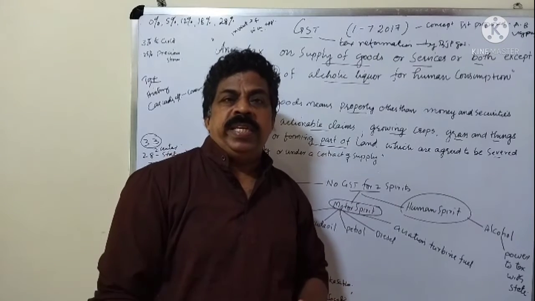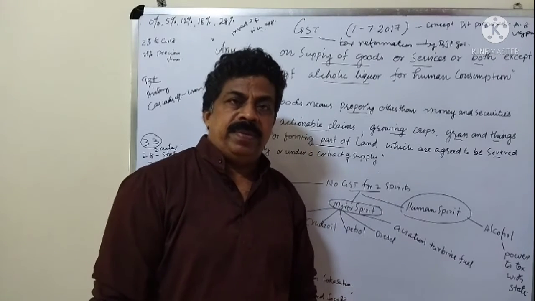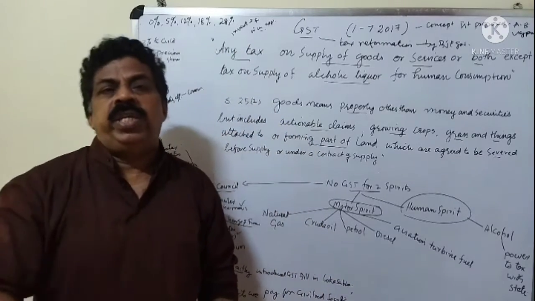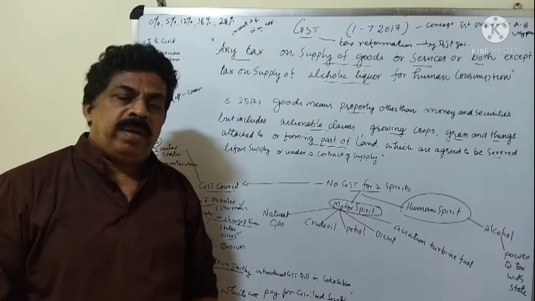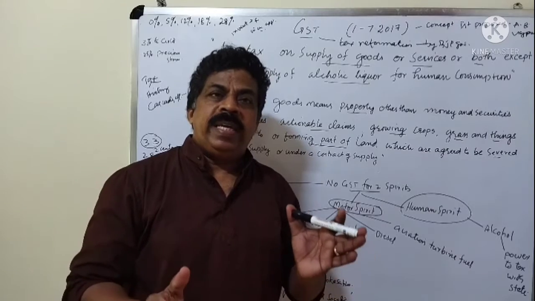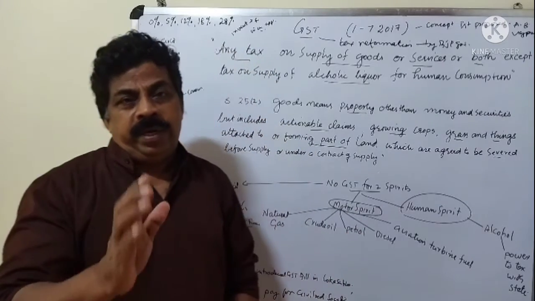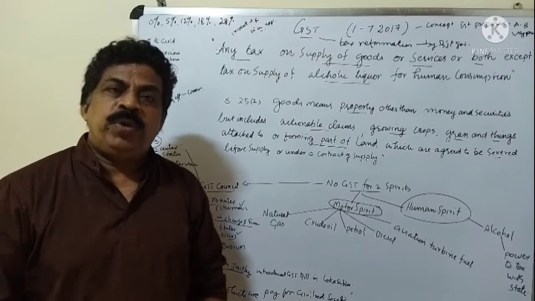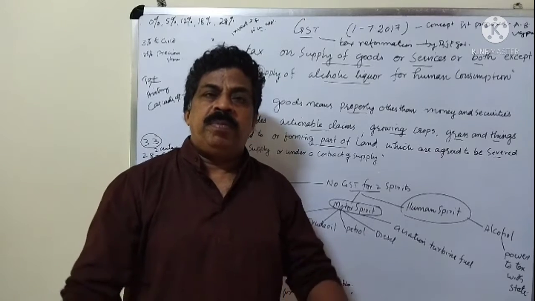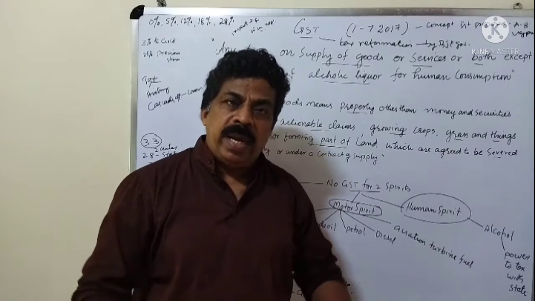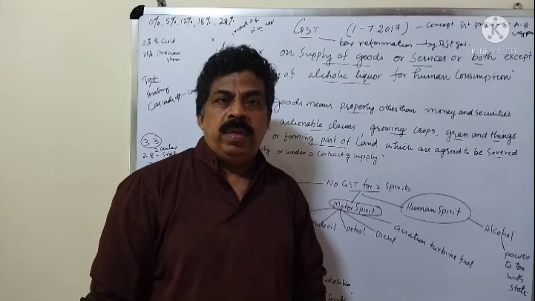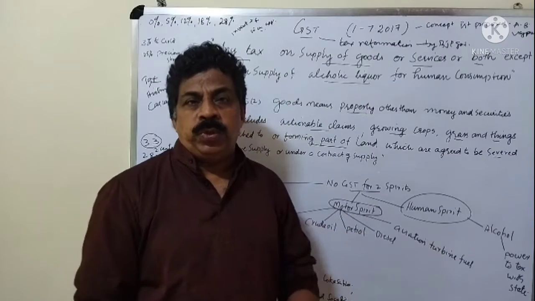Before going to GST in detail, let us see what is meant by tax. What is meant by tax? Tax is a compulsory financial charge imposed on a taxpayer to pay to the government. So it's a burden on the taxpayer. Usually the main income or main revenue of every government comes from different types of taxes. There are different types of taxes prevailing in our country, that is direct tax and indirect tax.